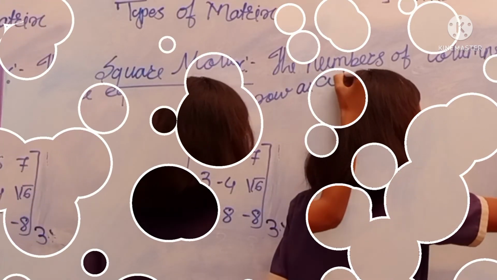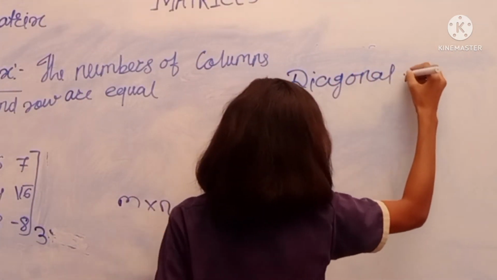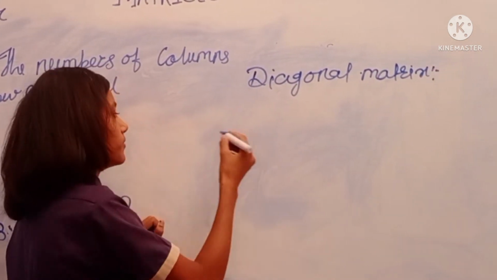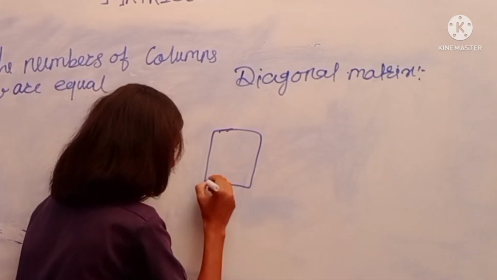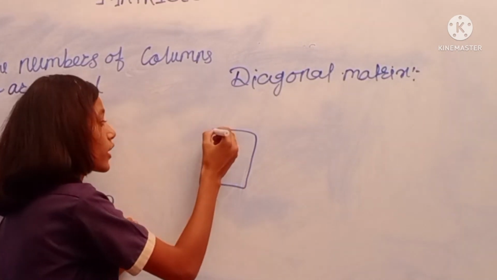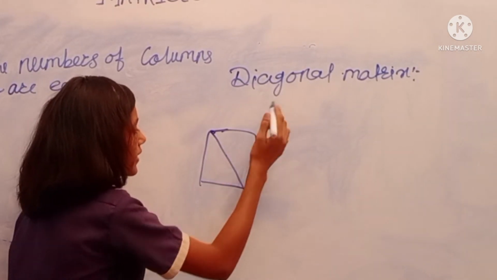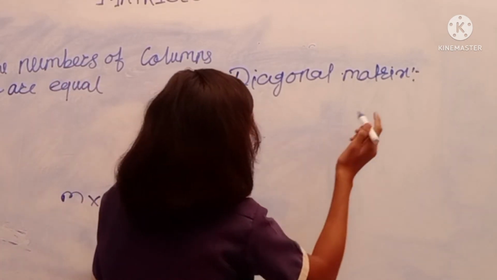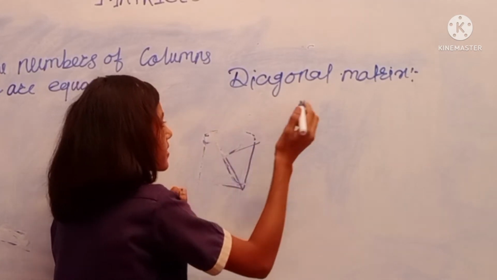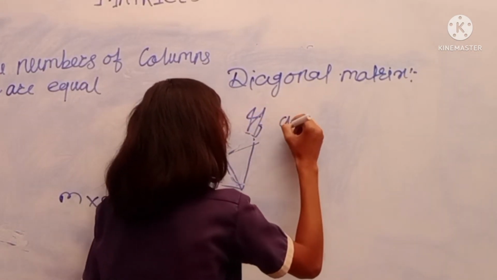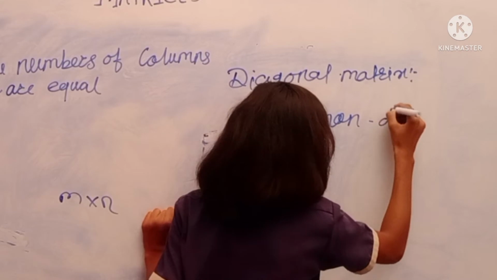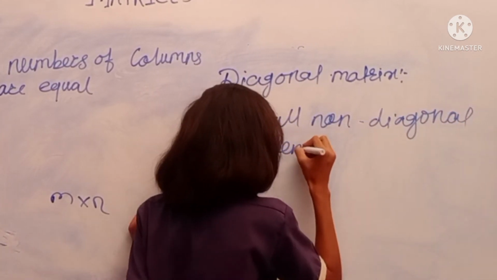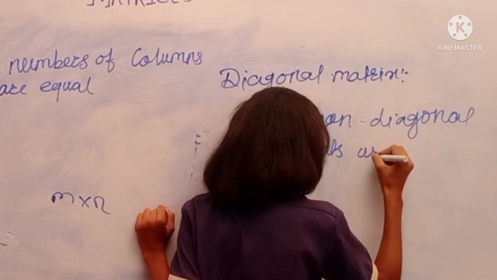Next is diagonal matrix. For diagonal matrix, we first need to know what a diagonal is. Suppose this is a square box, and the square box has a diagonal. In this matrix we write the numbers in this form. The definition of a diagonal matrix is: all non-diagonal elements are 0.